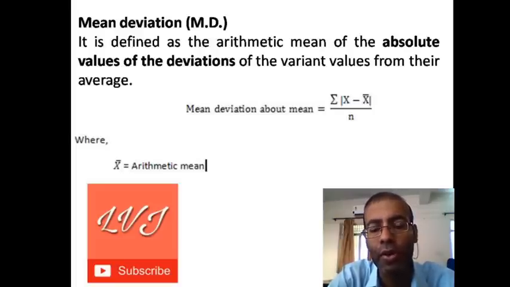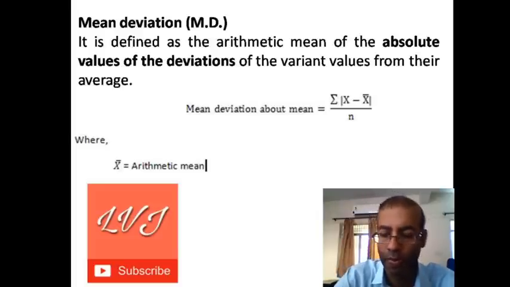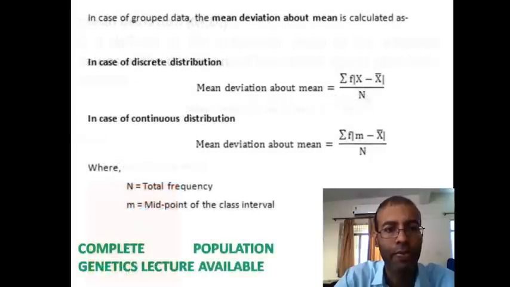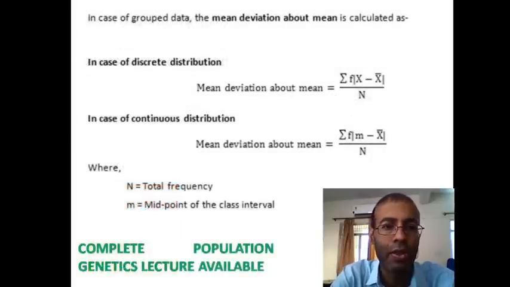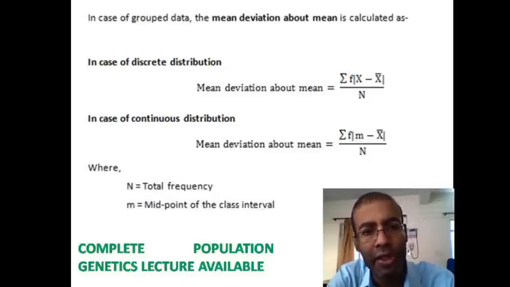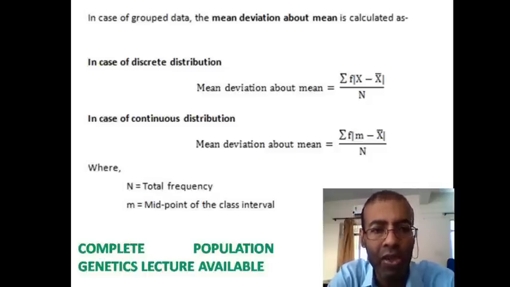Here we are using mod, so we are considering the absolute value of deviation of the variant values from their average. In the case of grouped data, discrete distribution, and continuous distribution, we can use these two formulas mentioned on this slide.